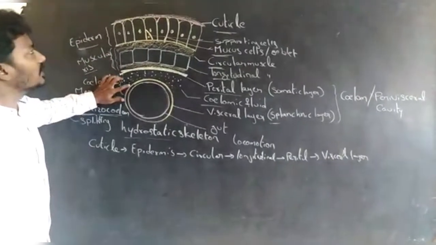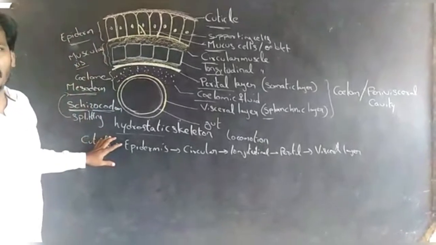These are the body wall and the wall of the alimentary canal.